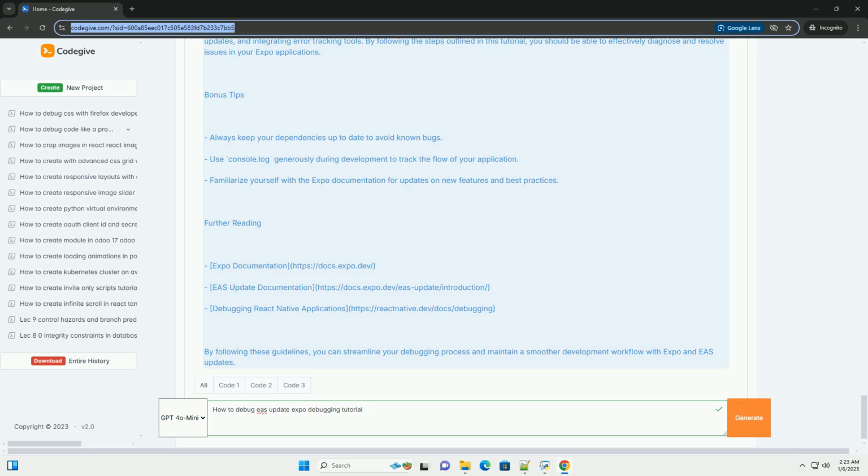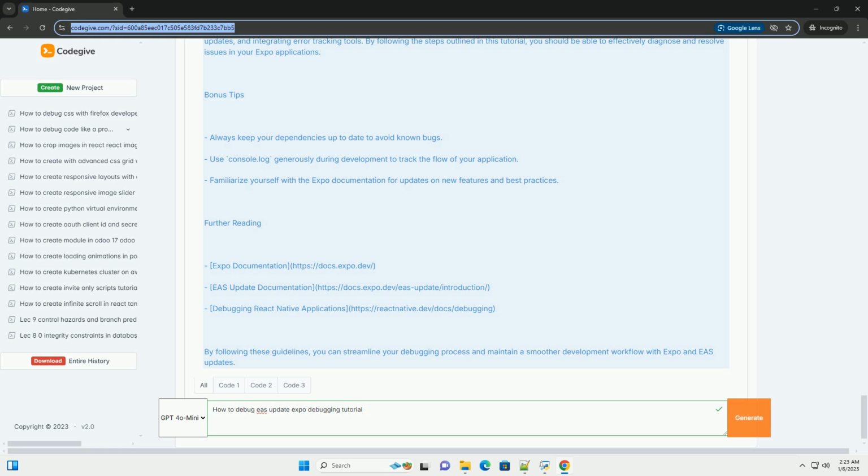Use console.log generously during development to track the flow of your application. Familiarize yourself with the Expo documentation for updates on new features and best practices. Further reading. Expo documentation, https://docs.expo.dev.